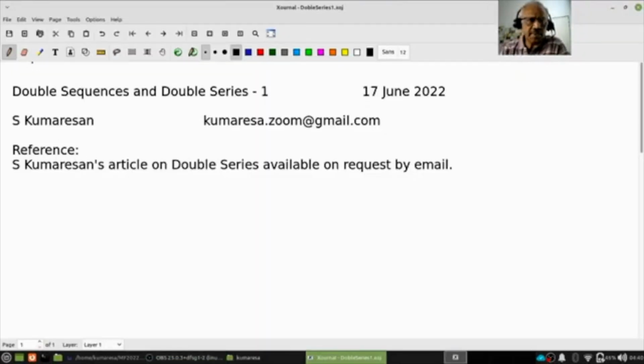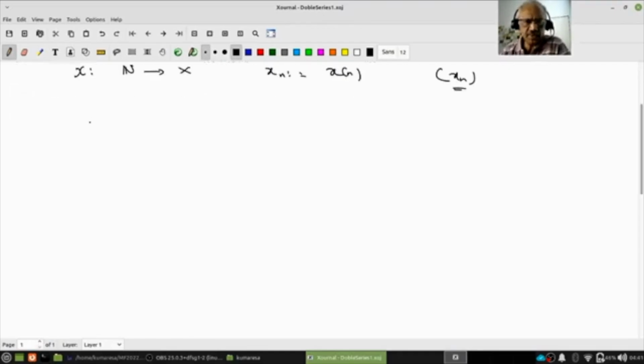So how do I define a double sequence? That's very easy, right? Recall, I define a sequence as a function from natural numbers to the set X, and by x_n we mean x value at n. Then we usually write the sequence x as x_n, right? So how do you think I should define a double sequence?